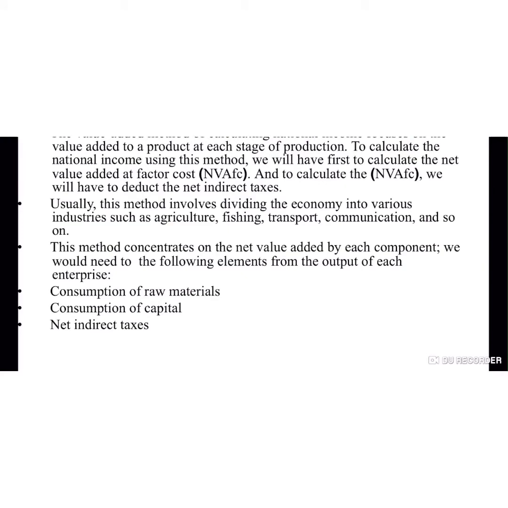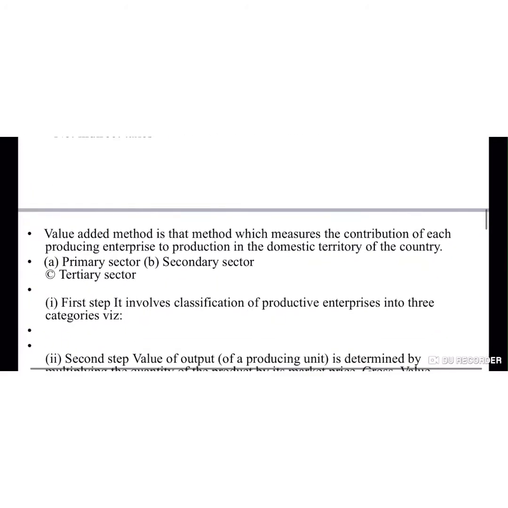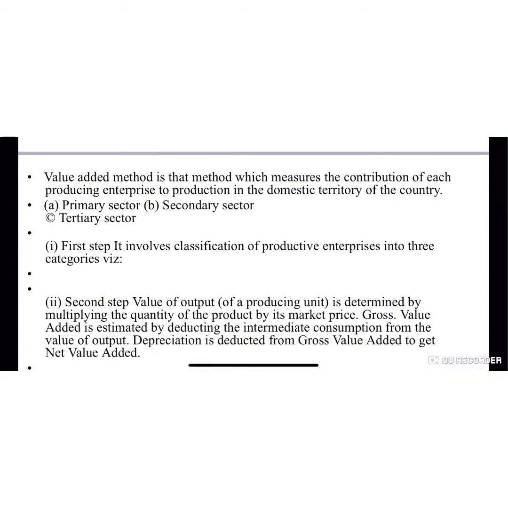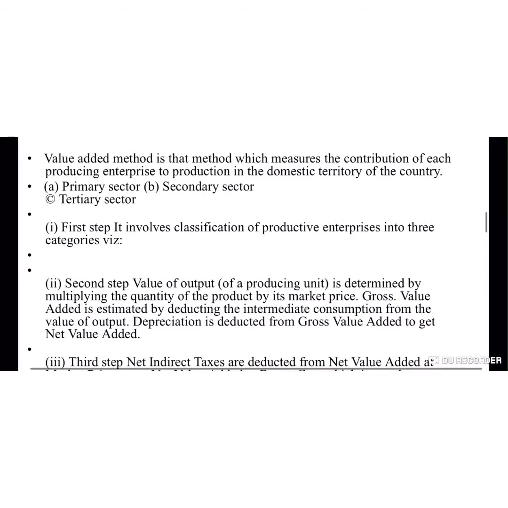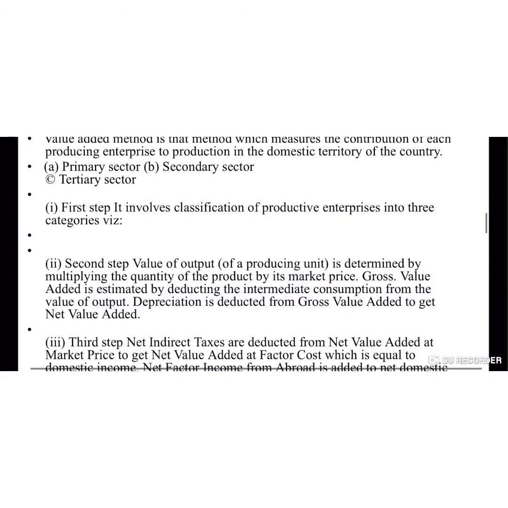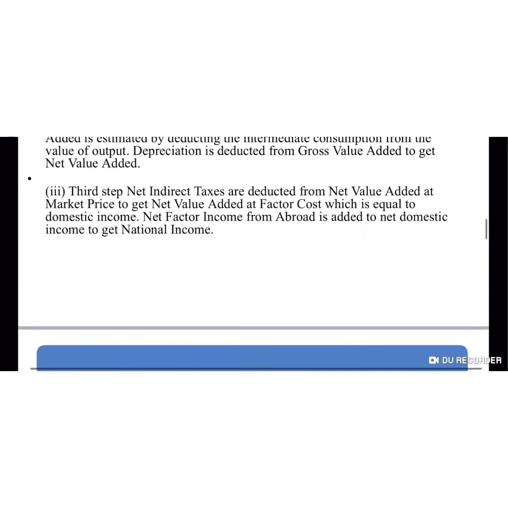Usually, this method involves dividing the economy into various industries such as agriculture, fishing, transport, communication, and so on. Value added method is that method which ensures the contribution of each producing enterprise of production in the domestic territory of the country. First, primary sector, secondary sector, and tertiary sector.